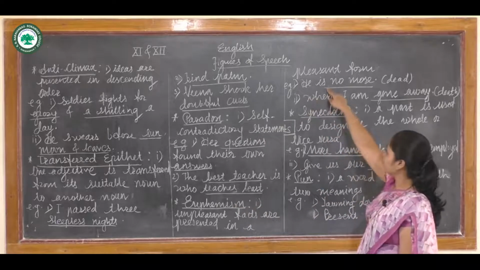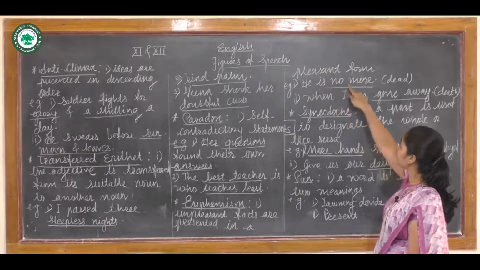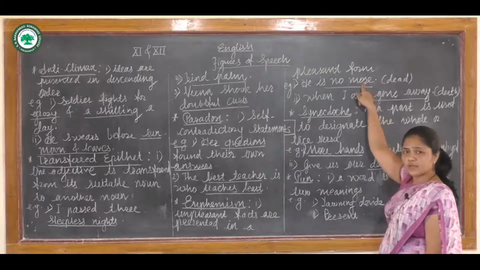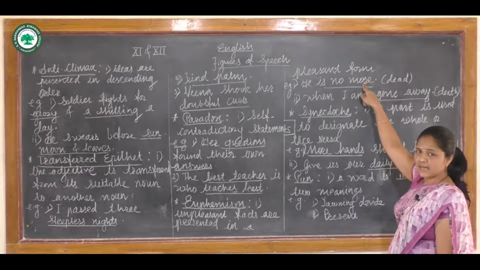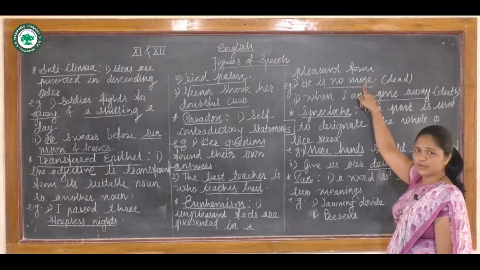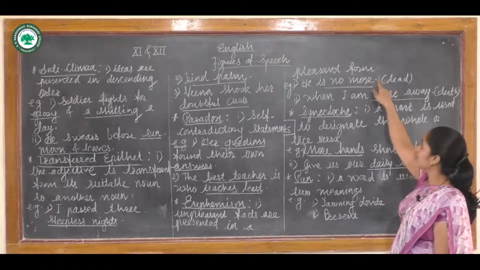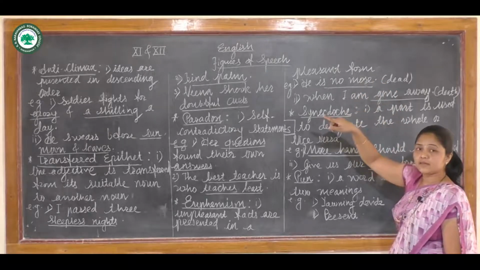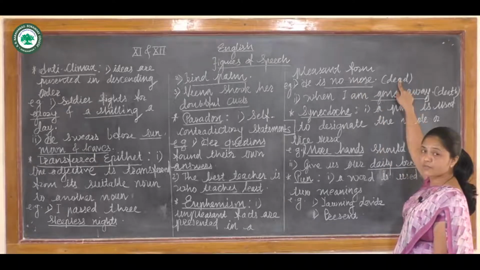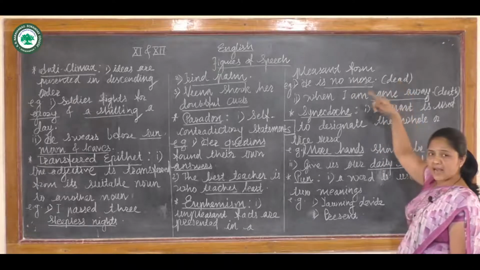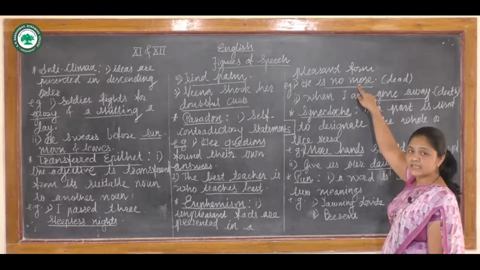Okay, so the example of it: he is no more. Often the doctor says a sentence like this, he is no more. So no more means what? Actually the person is dead. So what is the unpleasant thing here? That is the death of someone. And in a pleasant way it is said that he is no more.